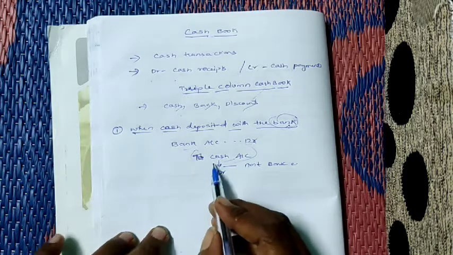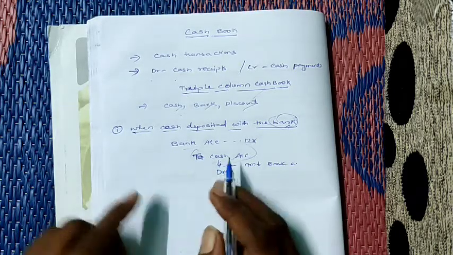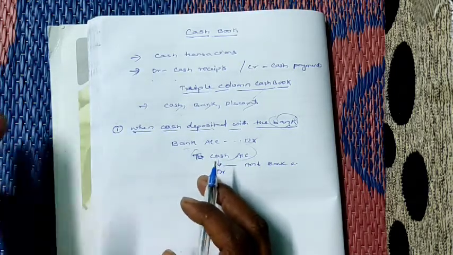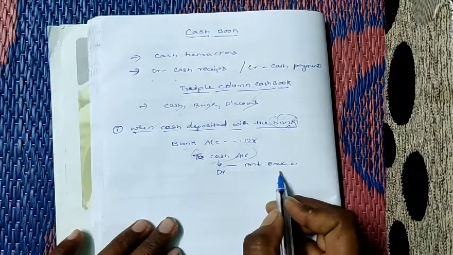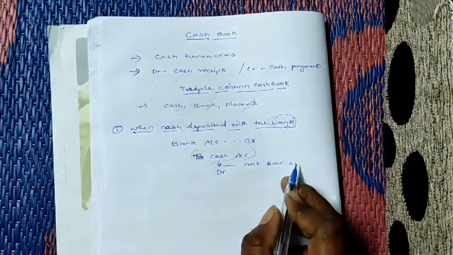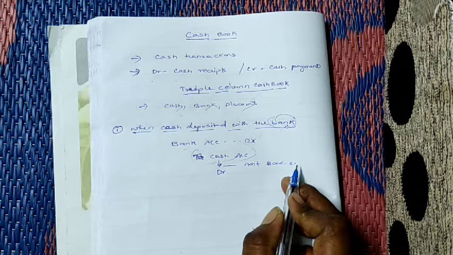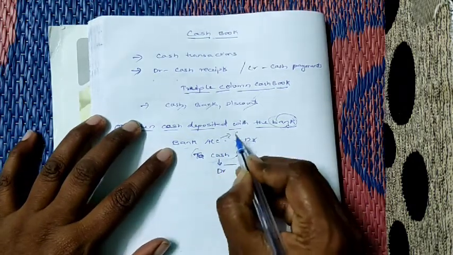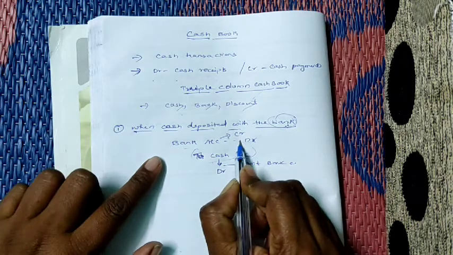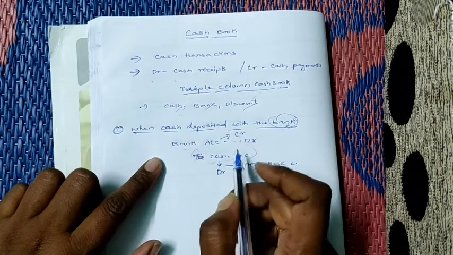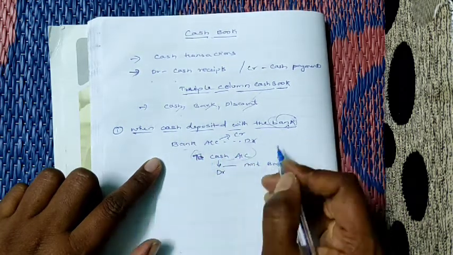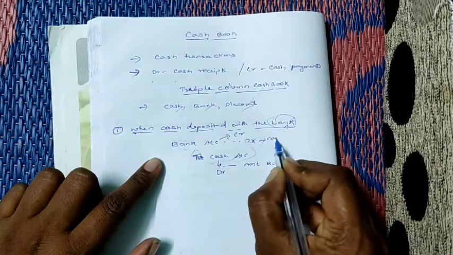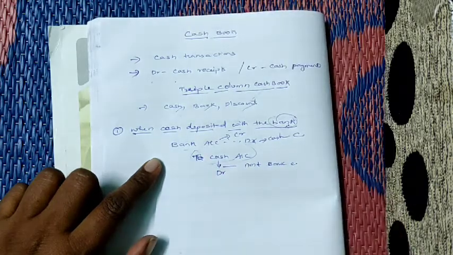Once again, listen carefully. 'To cash' we write on the debit side of the triple column cash book, and the amount we take in the bank column. Next, on the credit side, what do you have to write? 'By bank' you have to write, and the amount you take in the cash column.